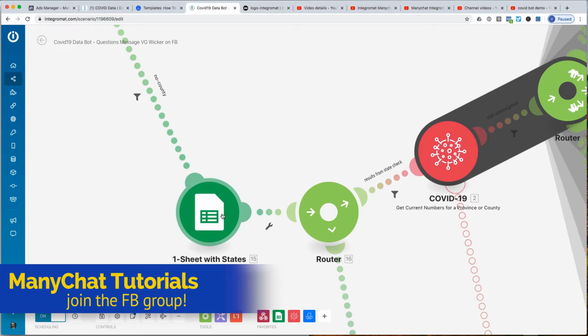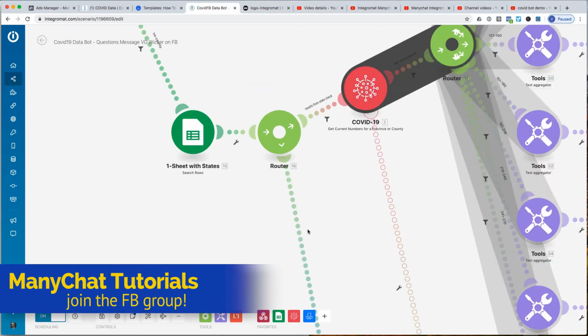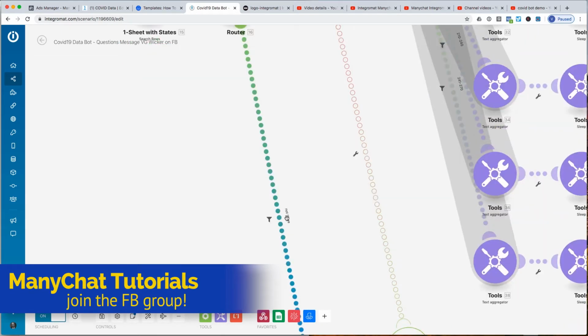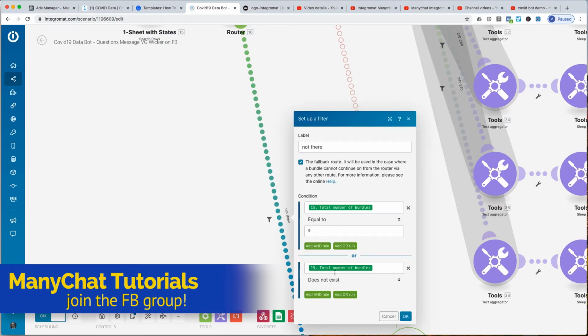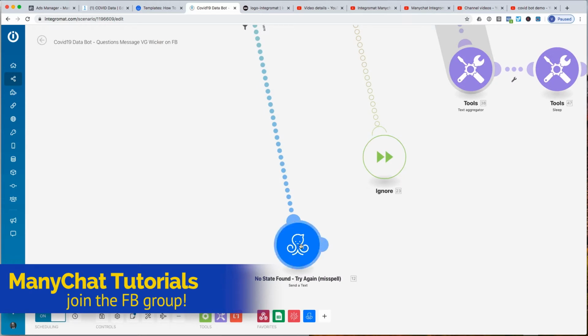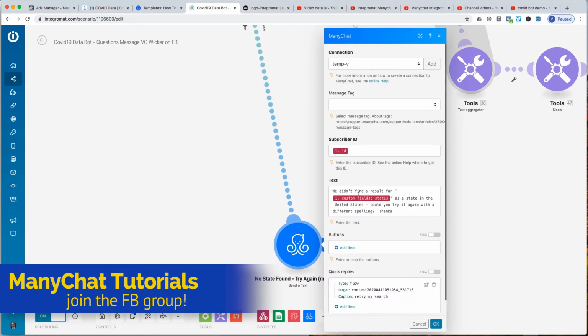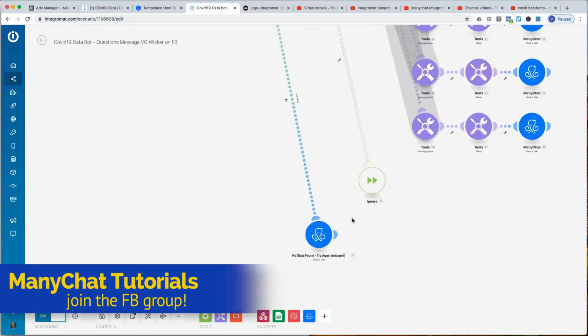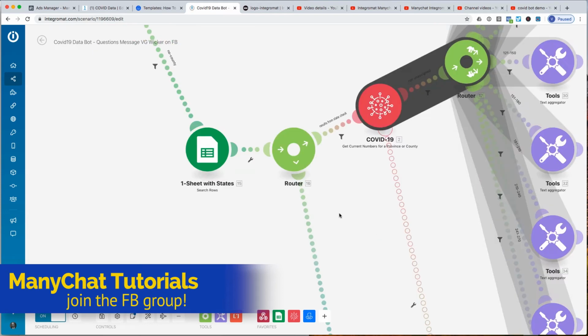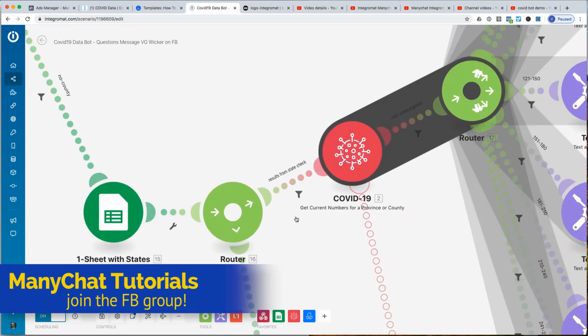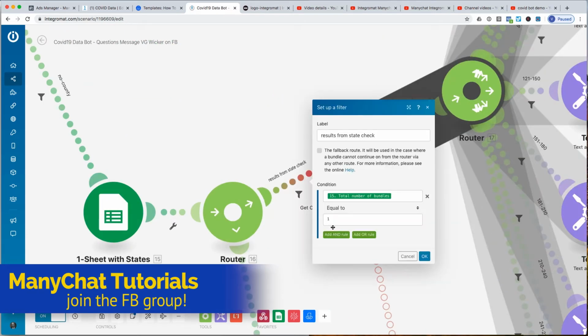If the number of bundles or the number of results is 0 or doesn't exist, then as insurance, we're going to send you a flow that says something similar to, hey, this does not exist. Could you try again with a different spelling? And we'll send them back. Now, if that works and we do have a state, and the number of bundles is equal to 1 because we're just letting them send one state in, it's going to go into the app.